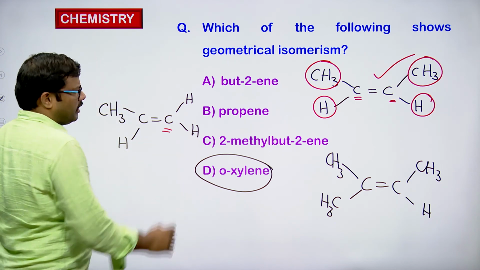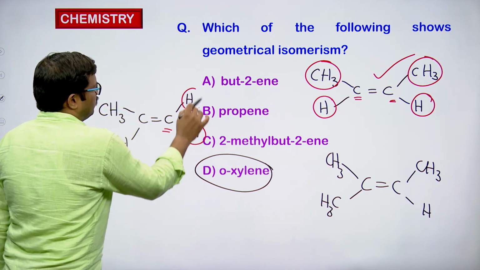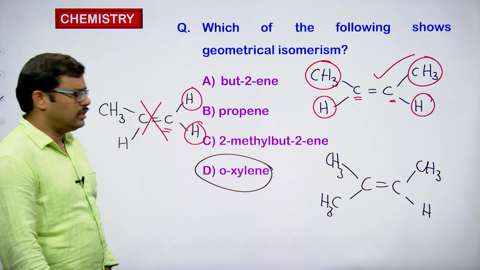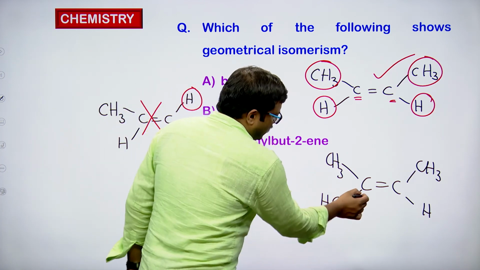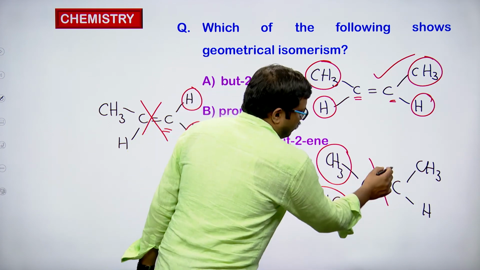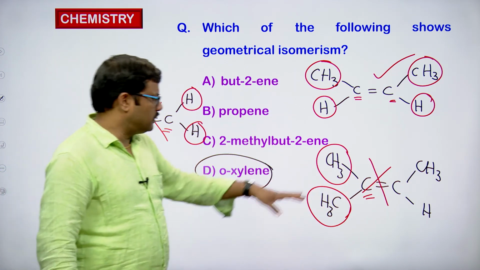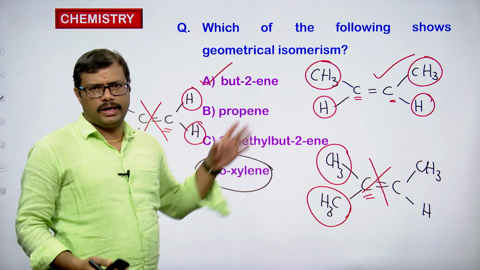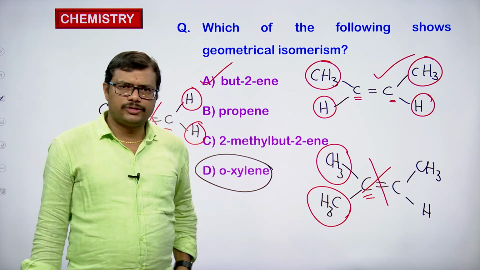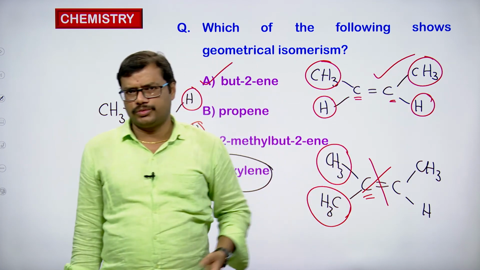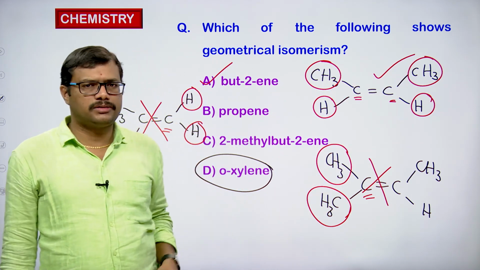In the case of propene, two hydrogens, the same atoms, are present on the doubly bonded carbon atom. So this molecule does not show any geometrical isomerism. Here also the doubly bonded carbon atom is connected to methyl and methyl. So the same groups are present on the doubly bonded carbon atom, and that is also ruled out. Only the first option, 2-butene, exhibits geometrical isomerism, because in this case the doubly bonded carbon atoms are connected to two different groups. We can have cis-2-butene as well as trans-2-butene.